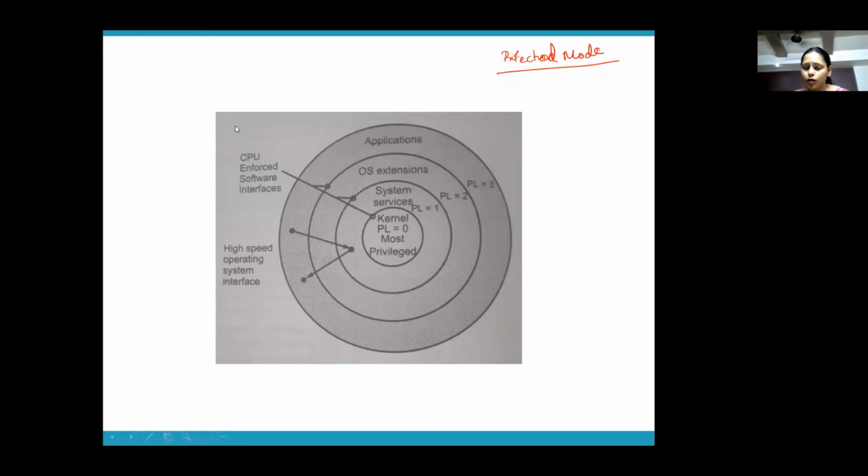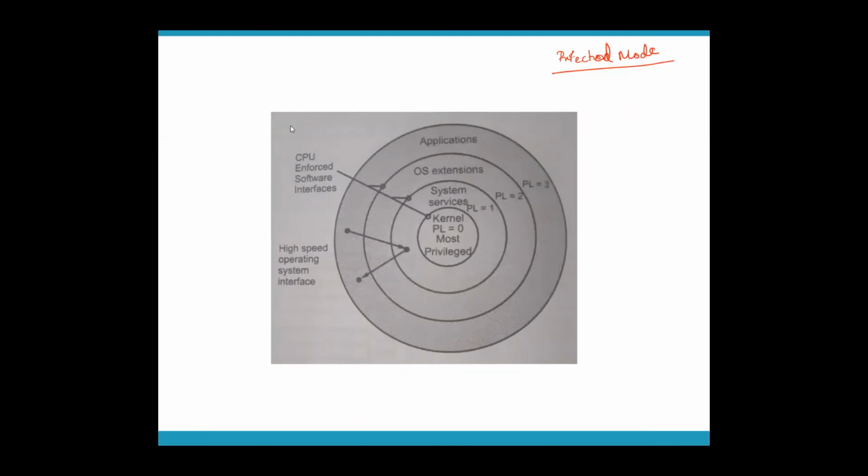All this will work only if your 80386 is in protected mode. So how does it come to the protected mode? From real mode, you have to make the PE, protected enable bit, equal to 1. Then your system will gradually shift to protected mode. You cannot go back from protected mode to real mode. Is that clear? Yes, ma'am.